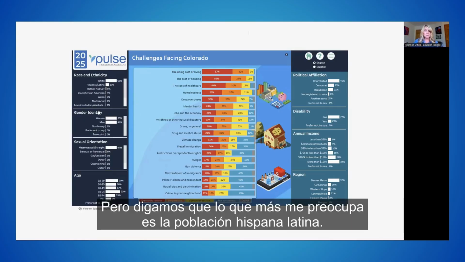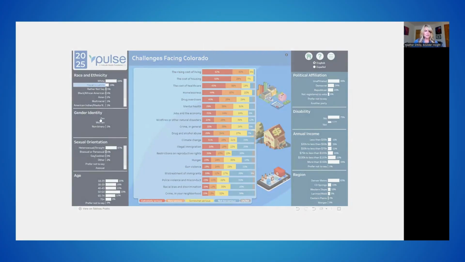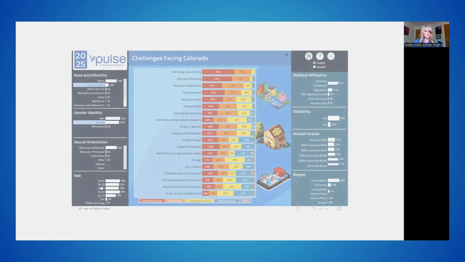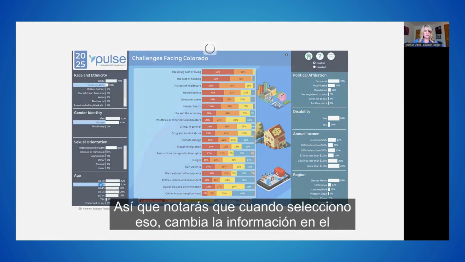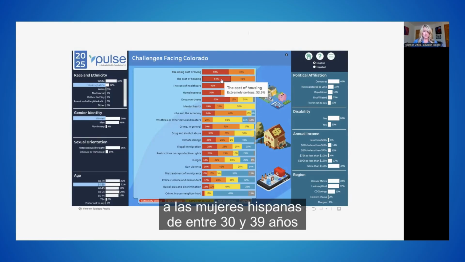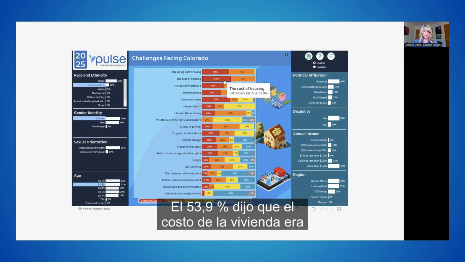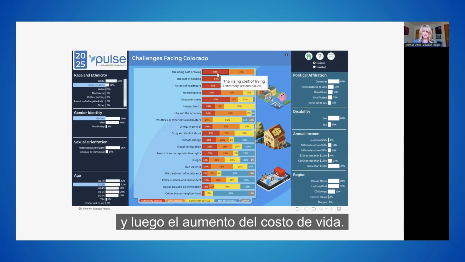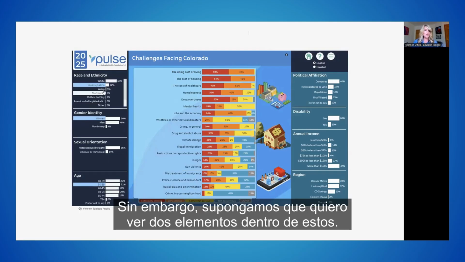But let's say that I'm most concerned about the Hispanic Latino population, who are women that are ages 30 to 39. So you'll notice when I select that, this changes the data in the middle of the dashboard. And now you can see that the items that were extremely serious to the Hispanic women that were 30 to 39 was 53.9% said the cost of housing was their biggest concern, followed by drug overdoses, and then the rising cost of living.